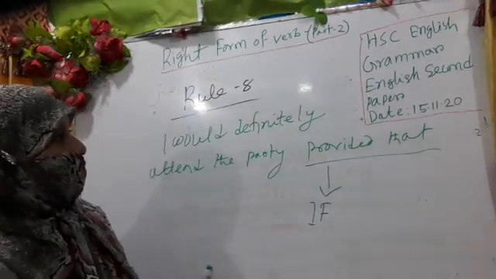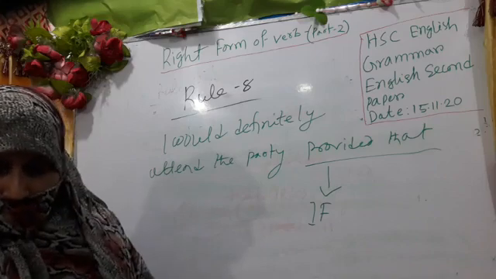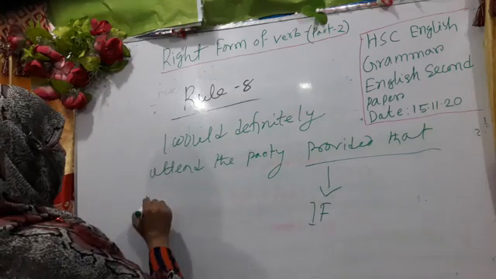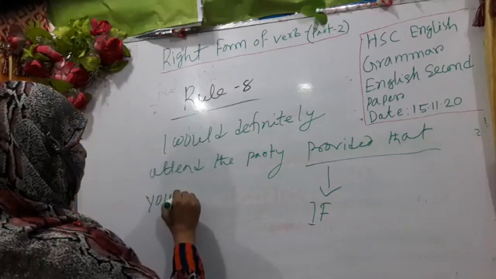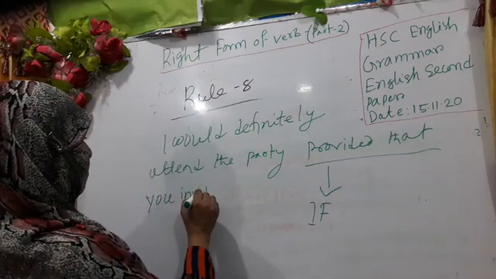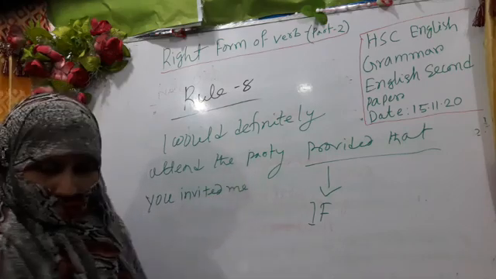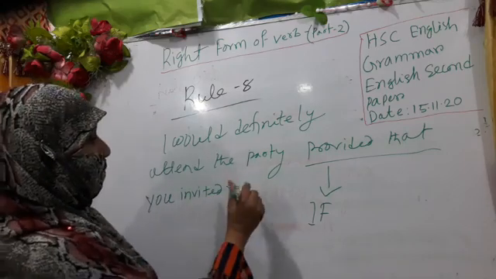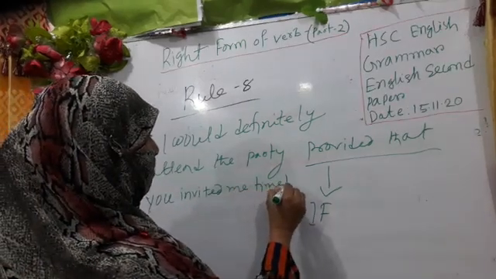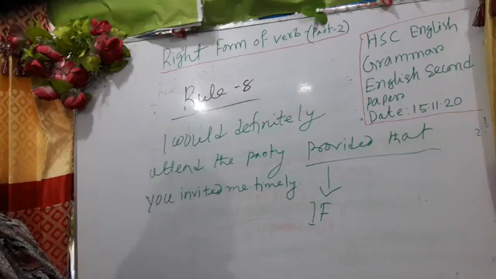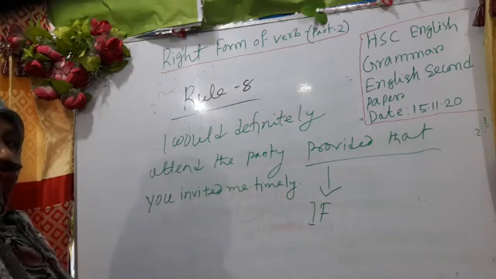Here we find, my dear learners, sorry, I have not completed the sentence: provided that you invited me timely. Okay, here we find two clauses.